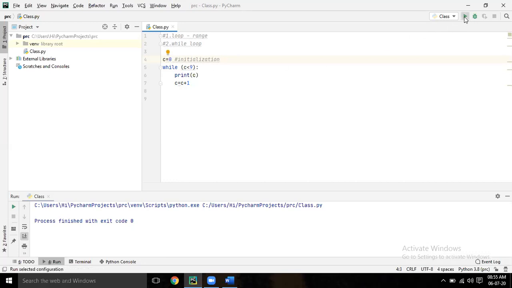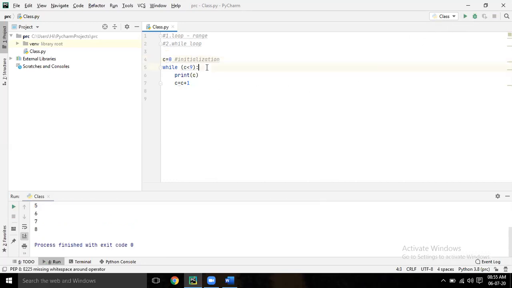After this colon, give some space. Comment. Write the condition. So this loop will run till it satisfies this condition. Now write C equal to C plus 1. There you comment, this is incrementation.